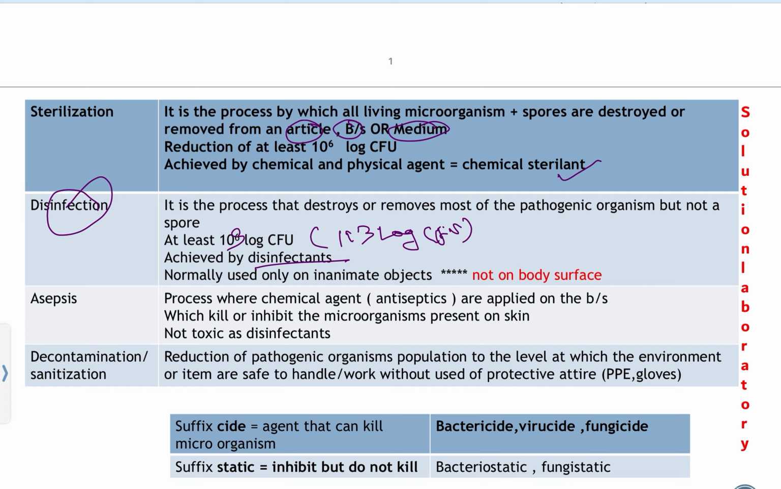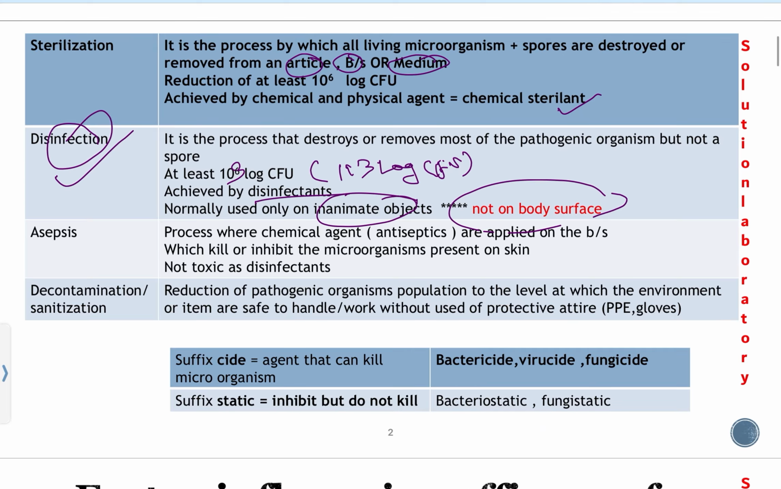Normally, disinfection is not used on body surfaces. Disinfectant is mostly applied on inanimate objects. Please note down, disinfection is only for inanimate objects, and disinfectant is not applied on the body surface. And note down that disinfection can only remove or destroy pathogenic organisms but not spores.